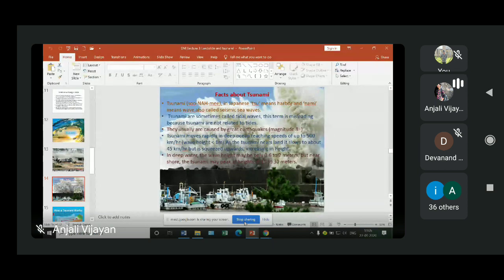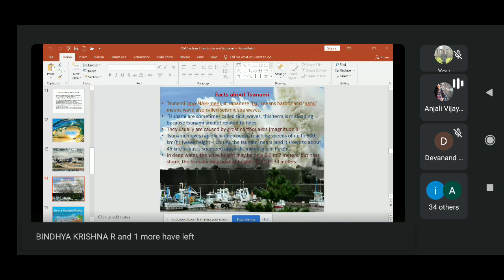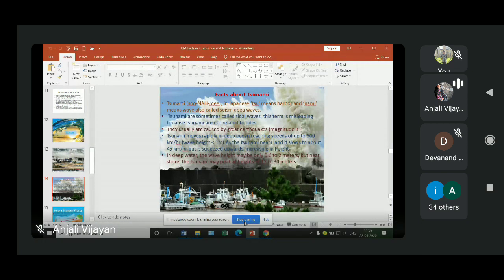The top of the wave moves faster than the bottom part, because when it comes towards the land area, the sea bottom tries to drag the wave. As a result, the water column rises upwards, increasing in height. In the coastal area the wave height can be 15 to 30 meters, instead of 30 centimeters in the deep sea.